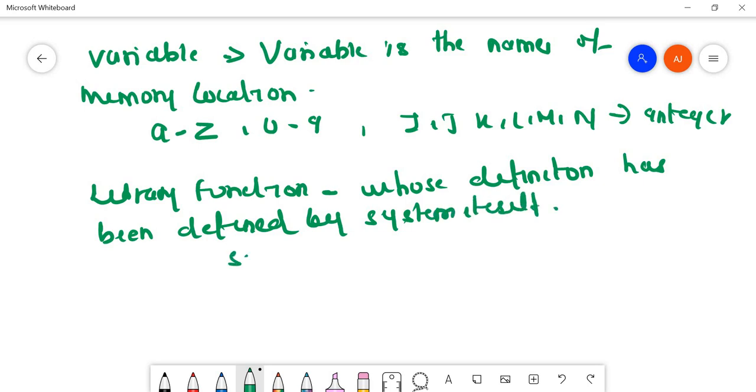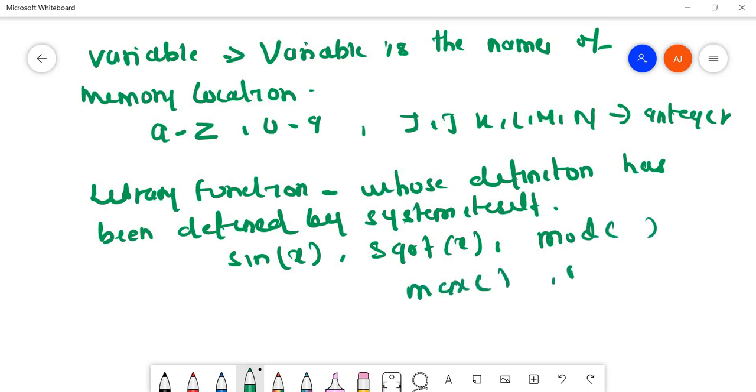Fine, so some of the library functions are sin, sqrt, mod, max, min. Fine, so this was all about question number 4.